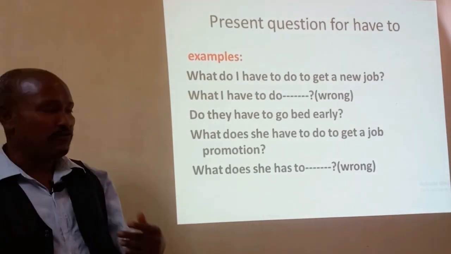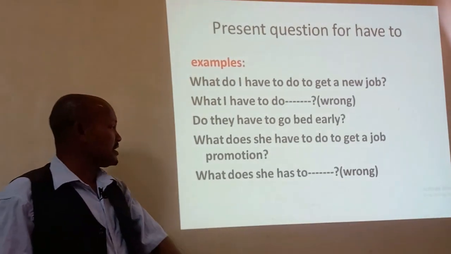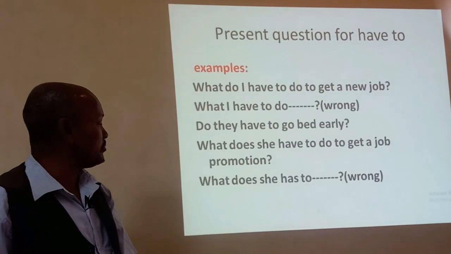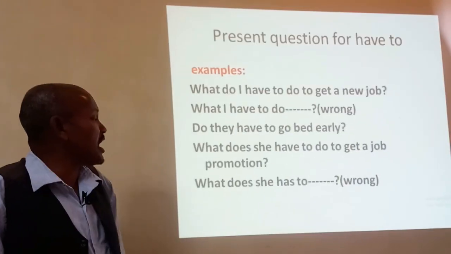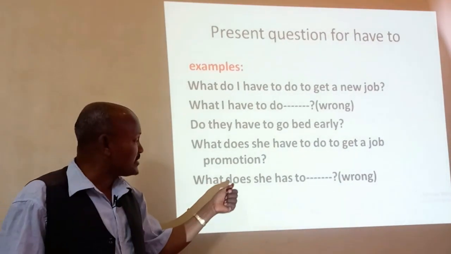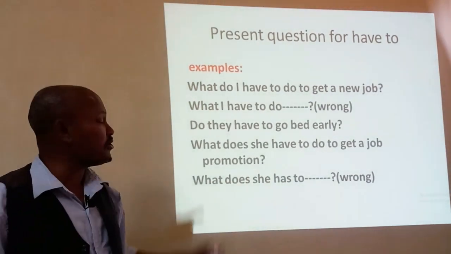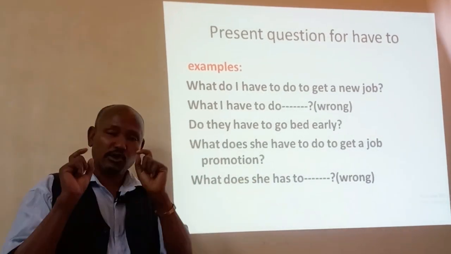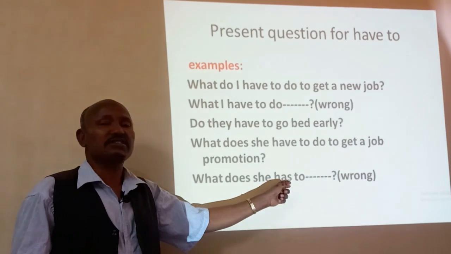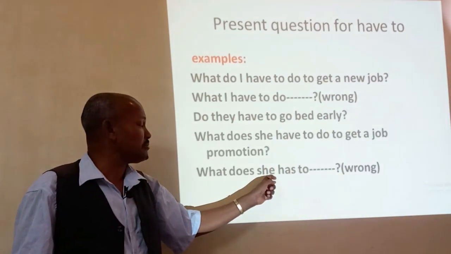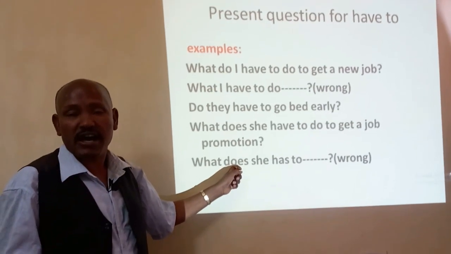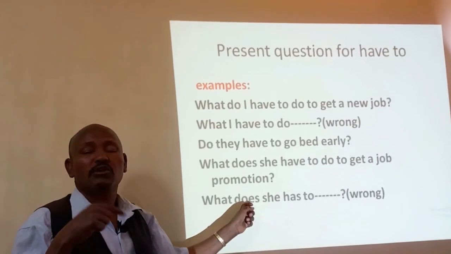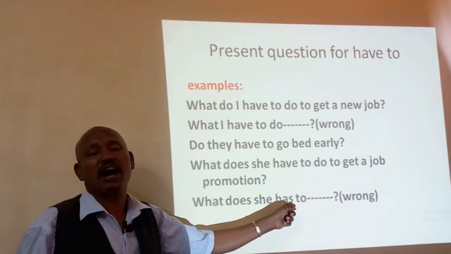Second example: what does she have to do to get a job? Promotion. What does she have... and what does she have to? No, what does she has to? No, because the problem here is, as I told you orally, has to is not connected with the speaker she, because this speaker has the right question word, does, of course right. So it depends on the question word, not on the auxiliary has to.